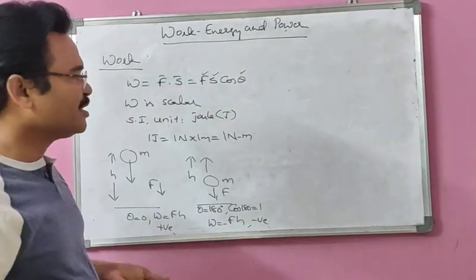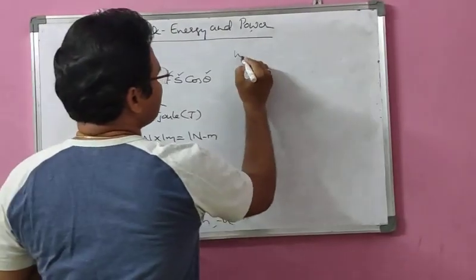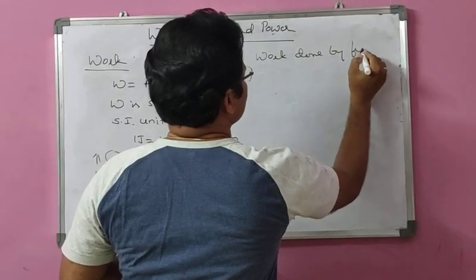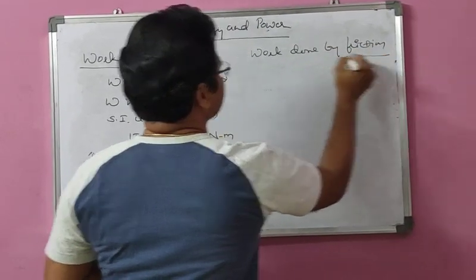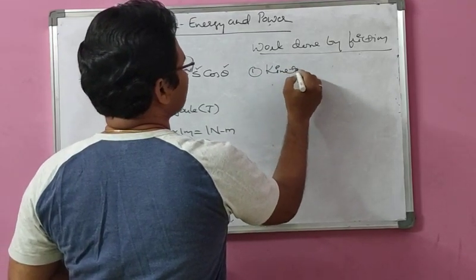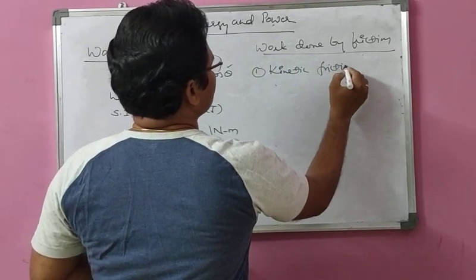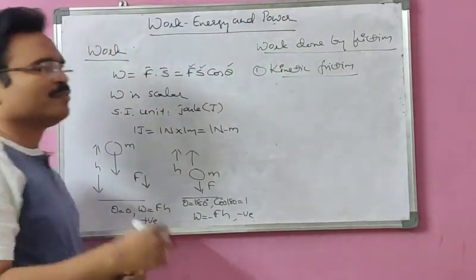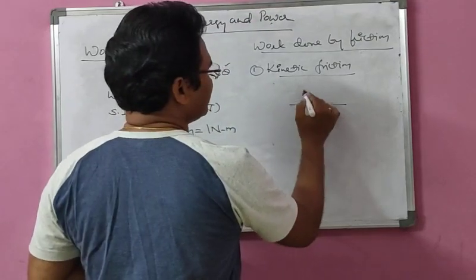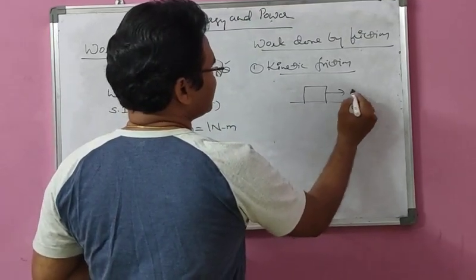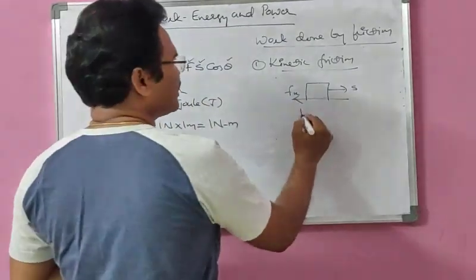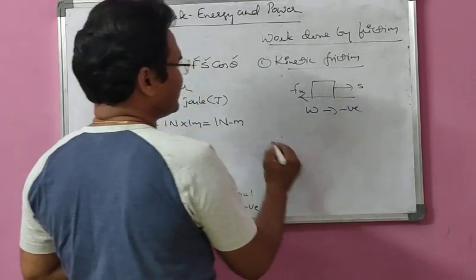And what about work done in the case of friction? Work done by friction, for example, for kinetic friction. Kinetic friction means normally when a body goes forward, the kinetic frictional force acts in the backward direction. That means if this is the direction of displacement, the kinetic friction will be in the opposite direction. So work done will be negative in this case.